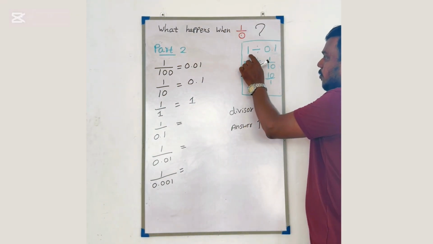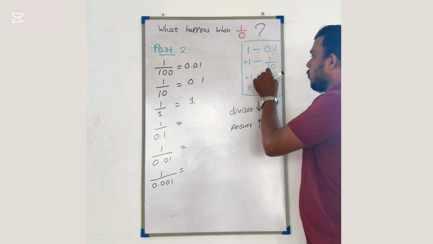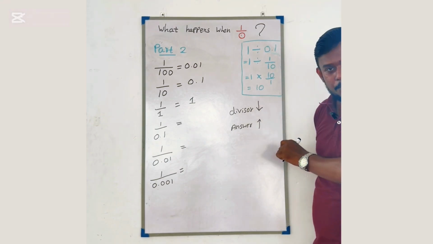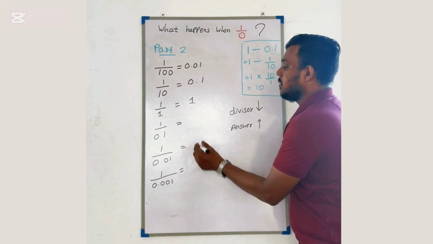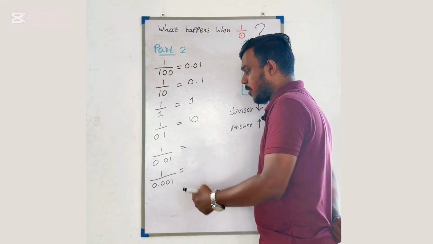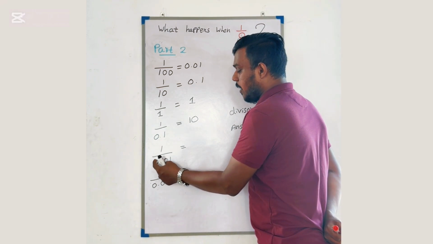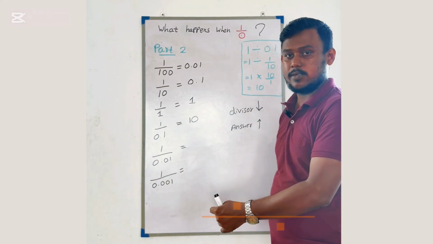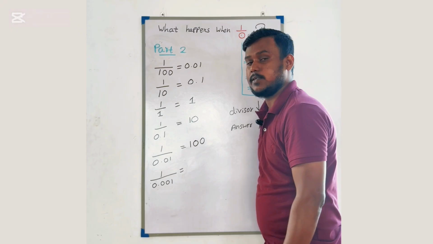So, 1 divided by 0.1 can be written as 1 over 0.1. So when you have a fraction, you have to take the reciprocal and multiply. It will be 1 into 10 over 1, which is 10. Right? Right. So 1 divided by 0.1 is 10. So the next one, 1 divided by 0.01. So according to the same idea, your answer will be 100.